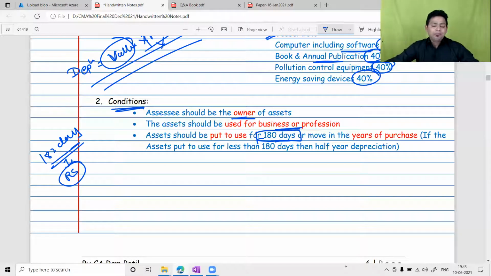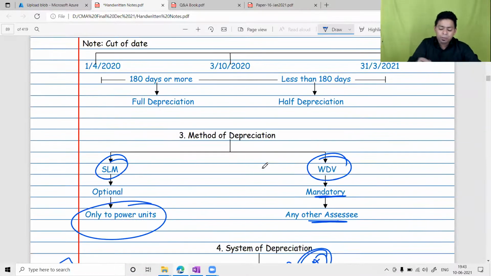And you know that if I put an asset to use for 180 days or more, will I get full depreciation or half depreciation? Full depreciation. Very good. So less than 180 days, half depreciation. And for that, you need to remember the cutoff date.